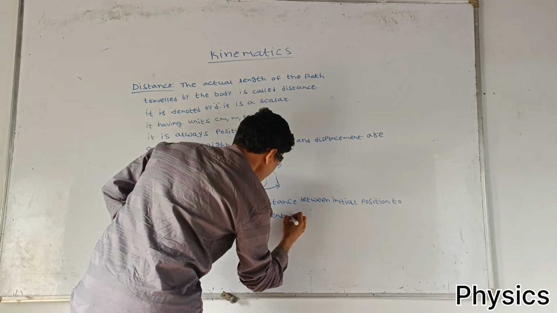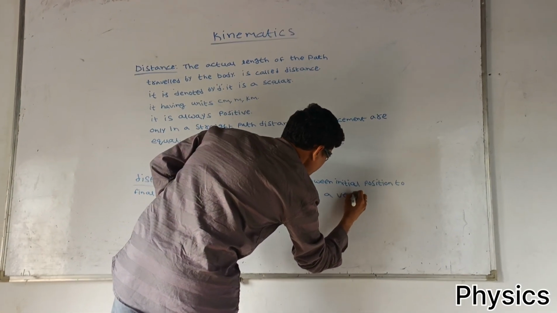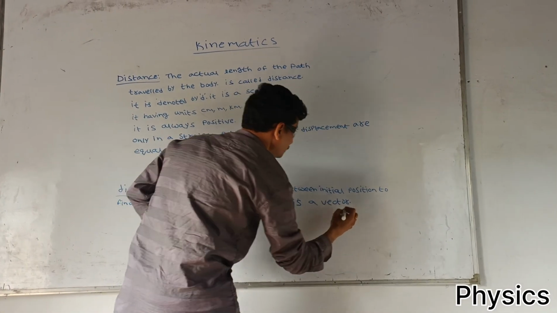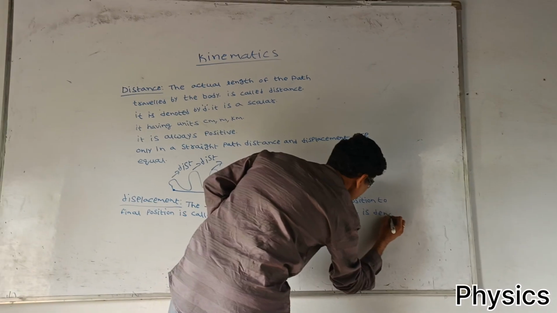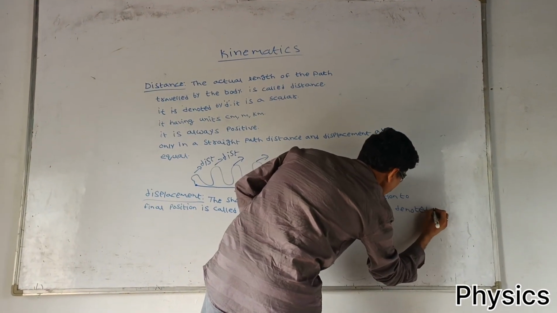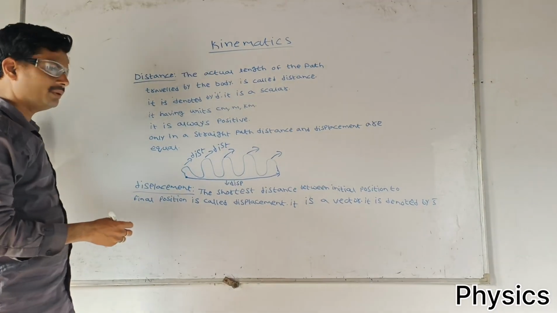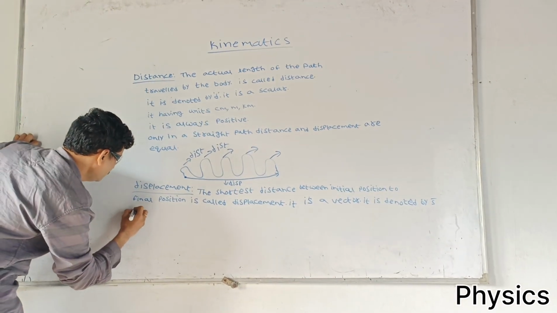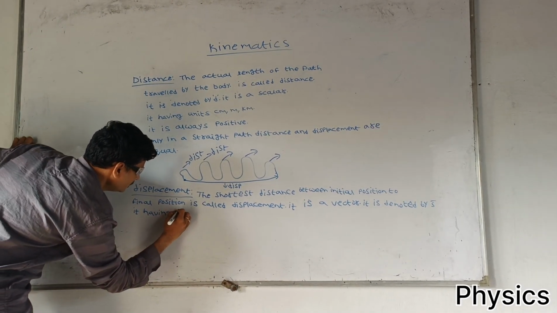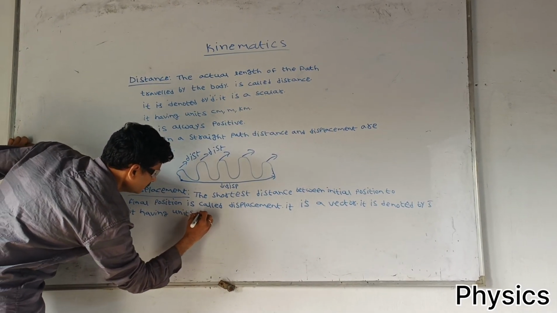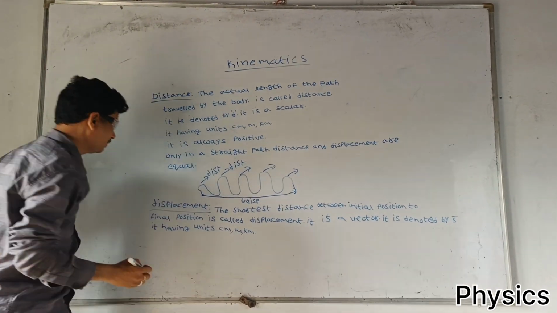It is a vector. It is denoted by S bar. It having units centimeter, meter, kilometer.